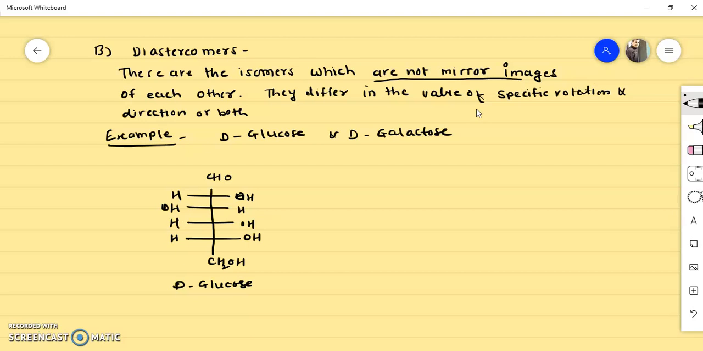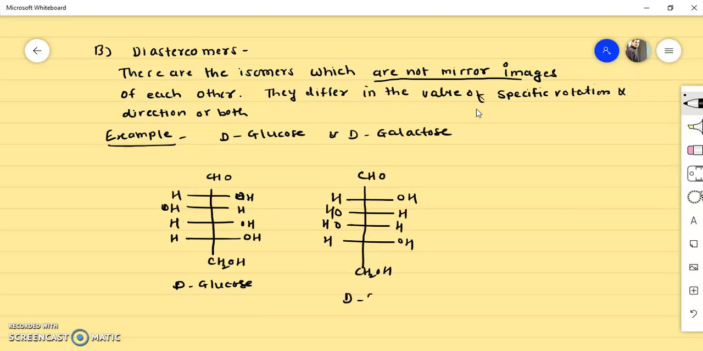D-glucose. Okay. Now we will draw the structure of D-galactose. So what is D-galactose? CHO and CH2OH here also. So in between again there are 4 carbon atoms. Okay. So OH, H, OH, H, OH and H. So this is the structure of D-galactose. So you will find a very minor difference between the structure of D-glucose and D-galactose.